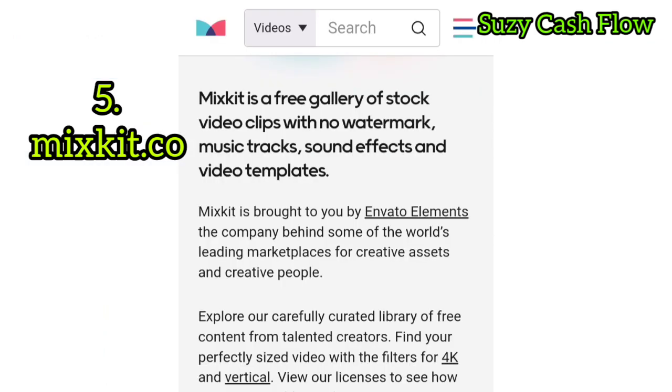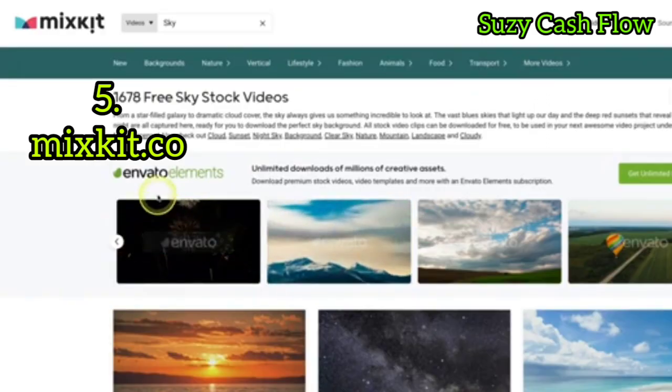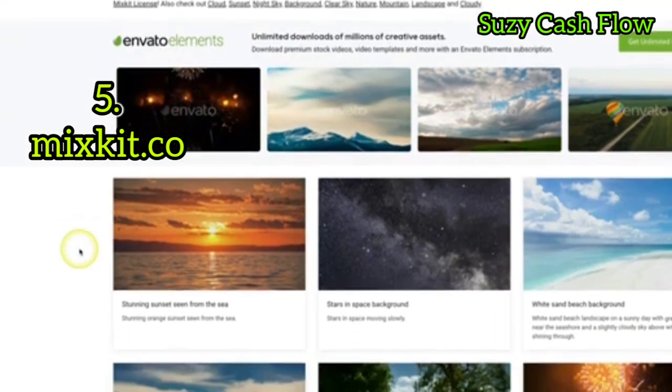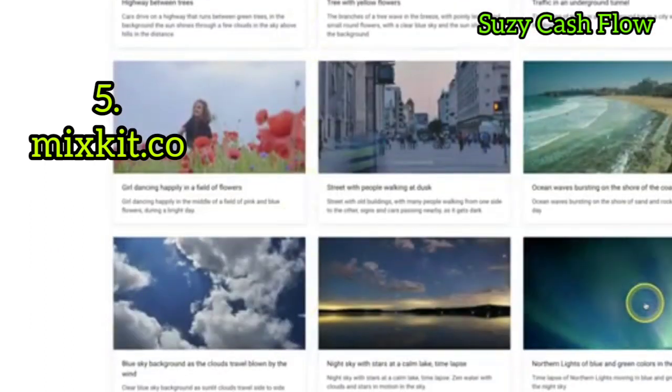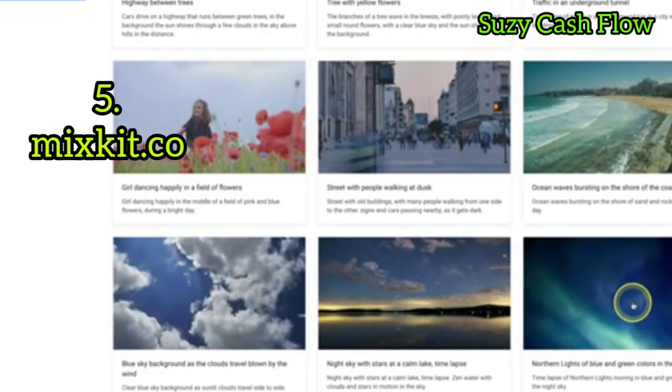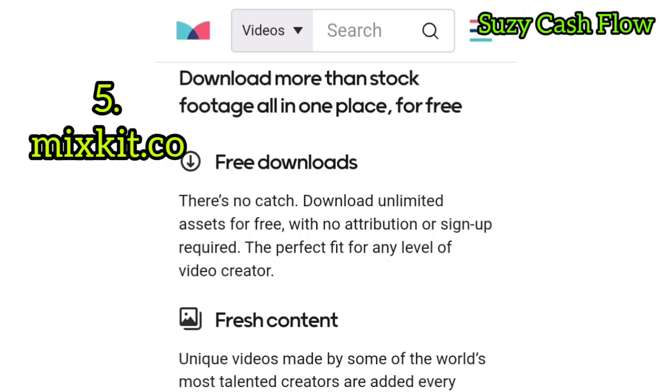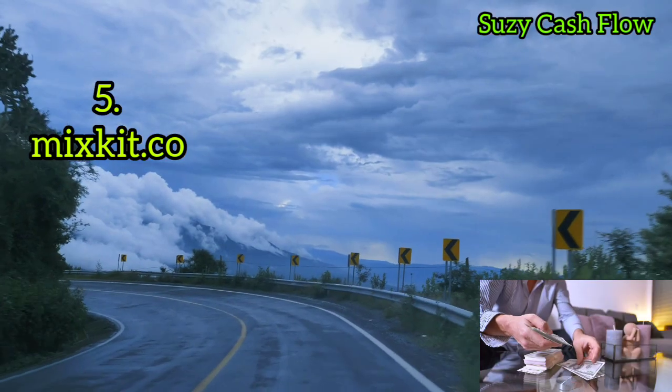A few of them are advertisement stock videos owned by Envato Elements. You can identify them with the Envato watermark. Never use stock videos with watermarks. Just ignore them. Scroll down and look for videos that fit your project. Looks pretty cool. Click it once. And now on the next page, you can download the video in HD version.